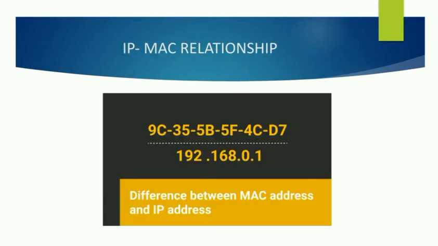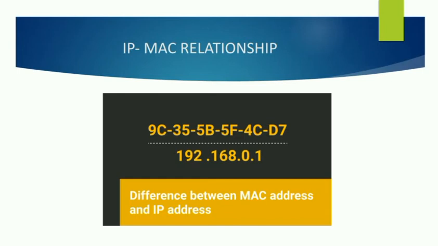Let's explain the IP MAC relationship in a small scenario. Let's assume we are sending a postal letter to a friend who is in some other place. For sending a postal letter, we need a from address and a to address. We write our own address in the from address, and in the to address we write the address of the friend.